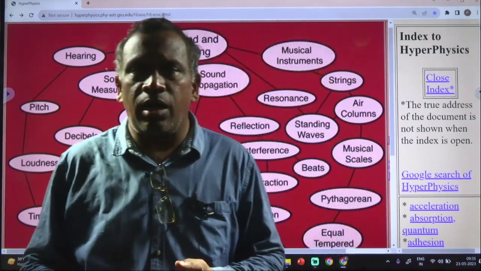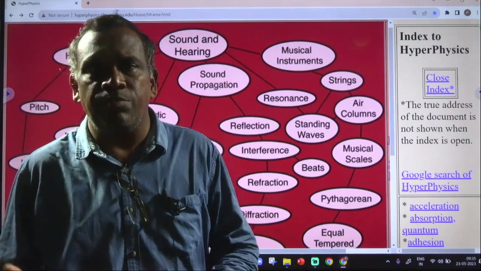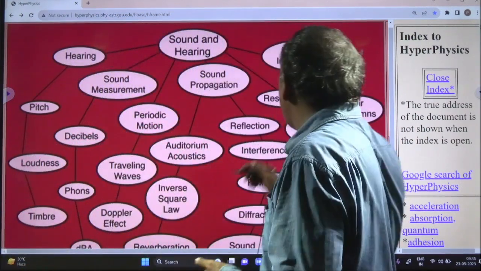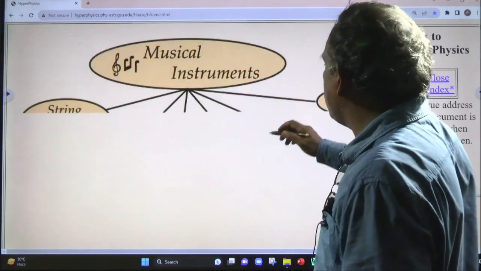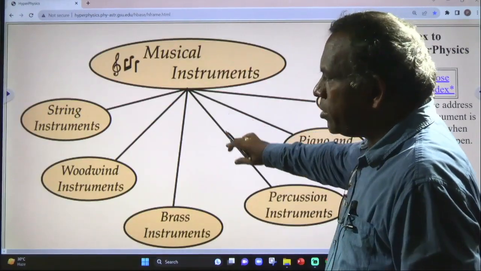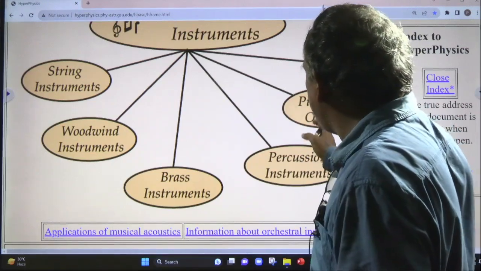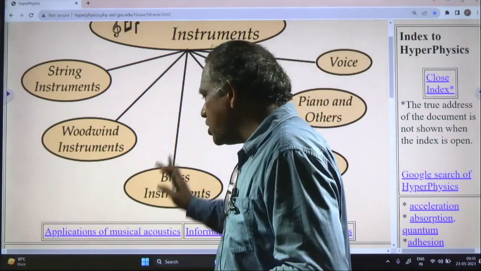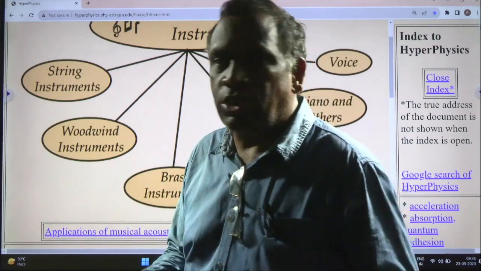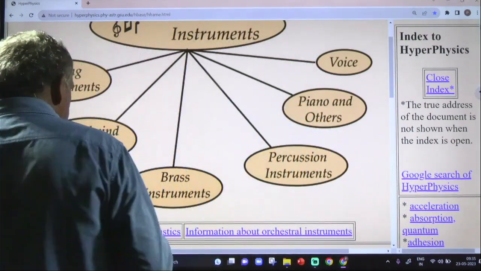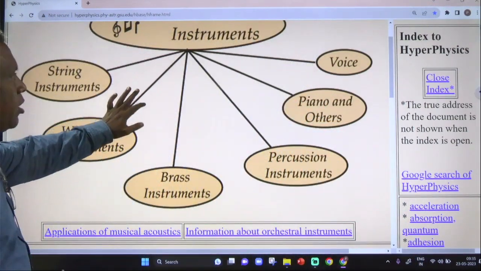A drum has a special material with a membrane, and when you vibrate it you get sound. Mridangam and tabla are all drum type instruments. All these are different musical instruments, including string instruments, woodwind instruments, and piano, which produce different types of sounds.